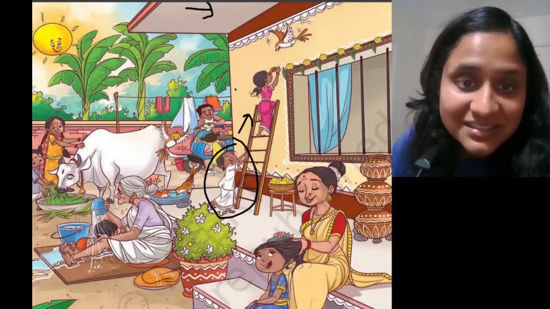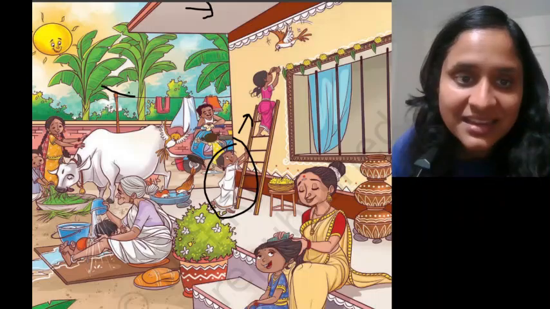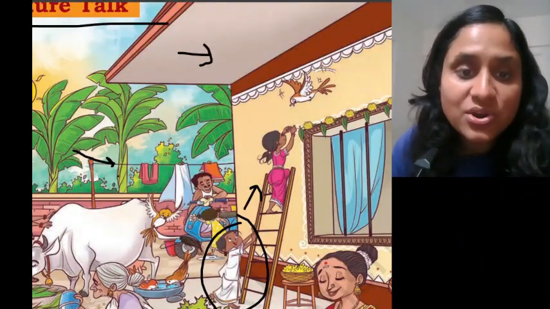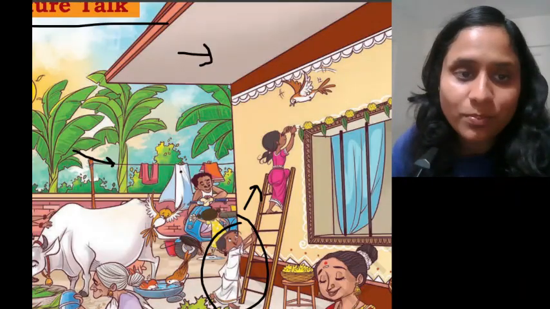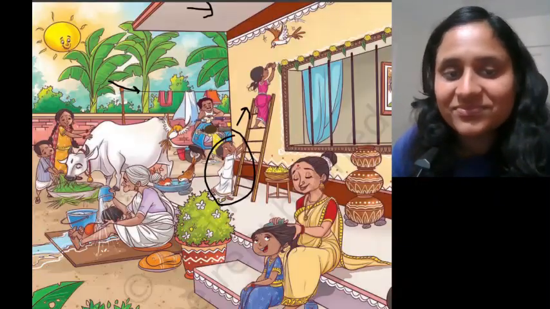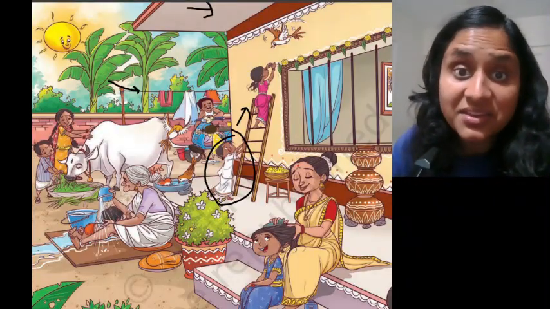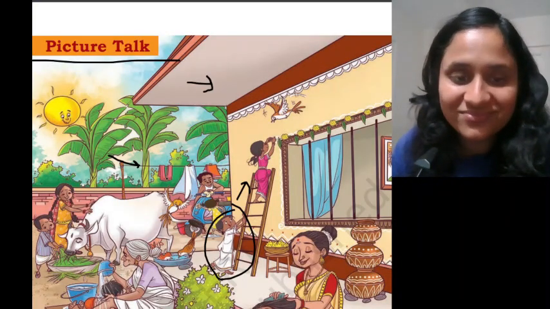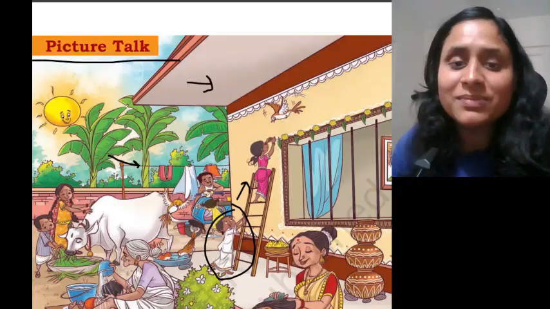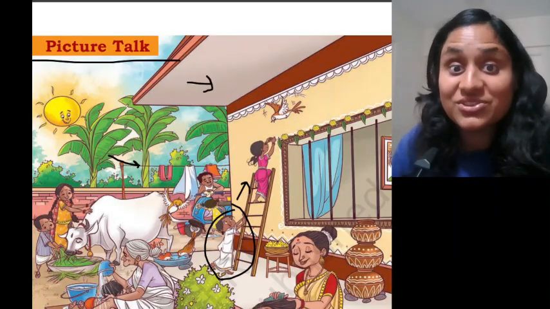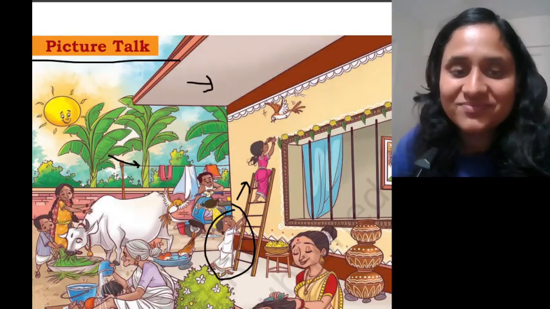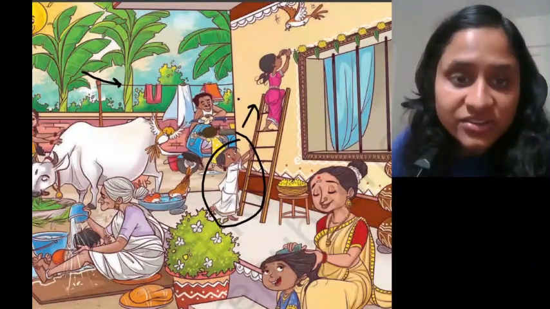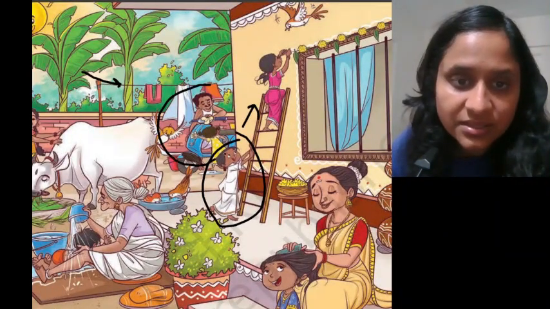Yes, and what is this? These are clothes on a rope. I think they have kept the clothes on a rope in order to dry them. Yes? Does your mother also dry your clothes? Or does your father also dry your clothes? Yes. Okay.